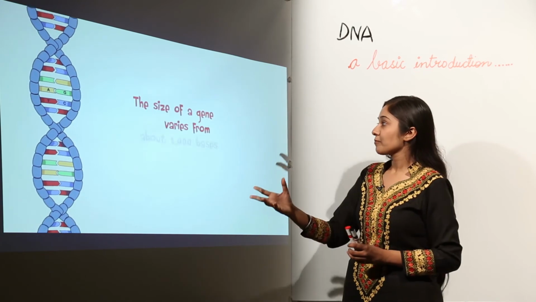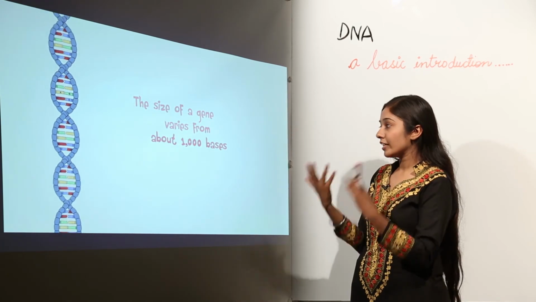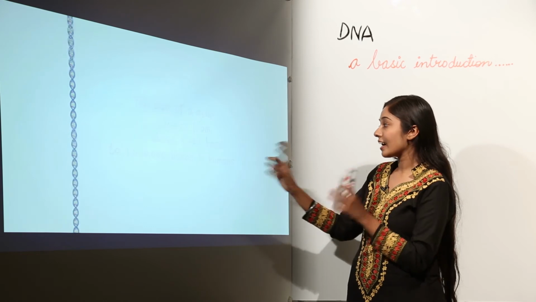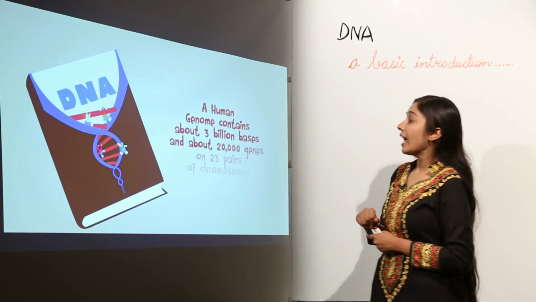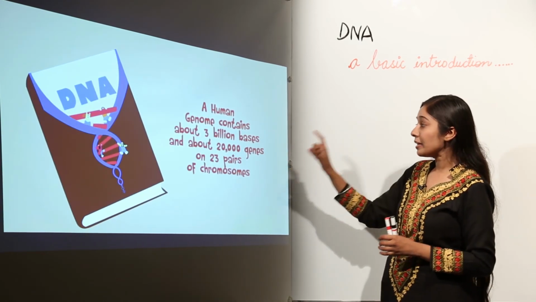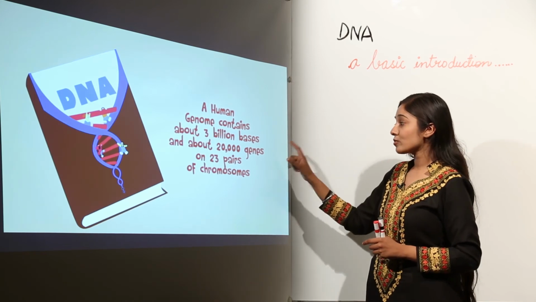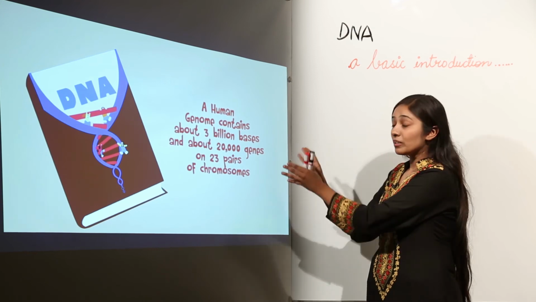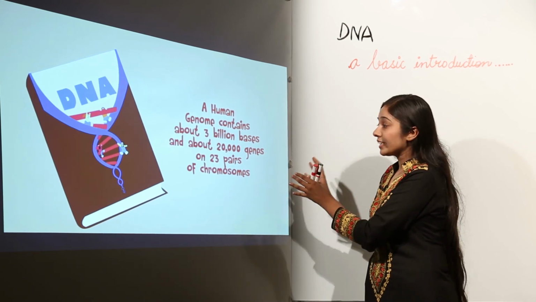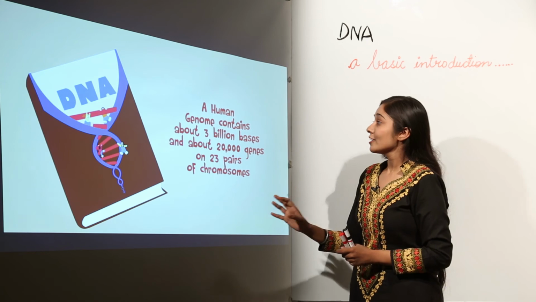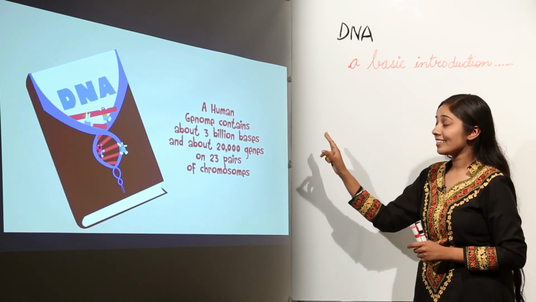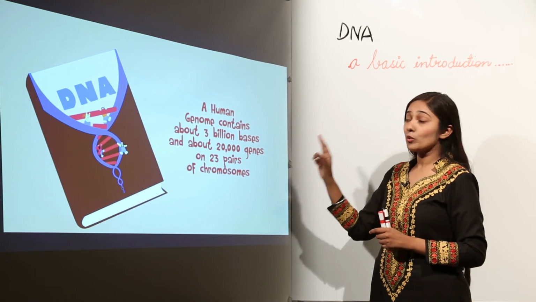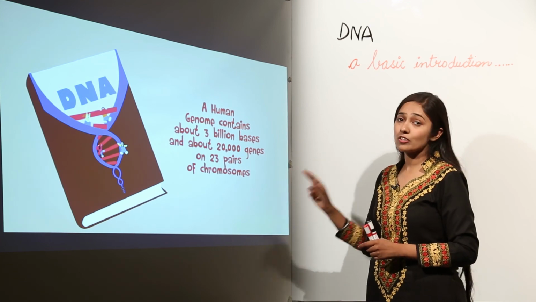So the size of a gene can vary from 1000 bases to 1 lakh bases or 1 million bases in humans, and a human genome contains about 3 billion bases and about 20,000 genes on 23 pairs of chromosomes. This human genome has been completely studied by scientists. So remember, the human genome contains about 3 billion bases and about 20,000 genes on 23 pairs of chromosomes.